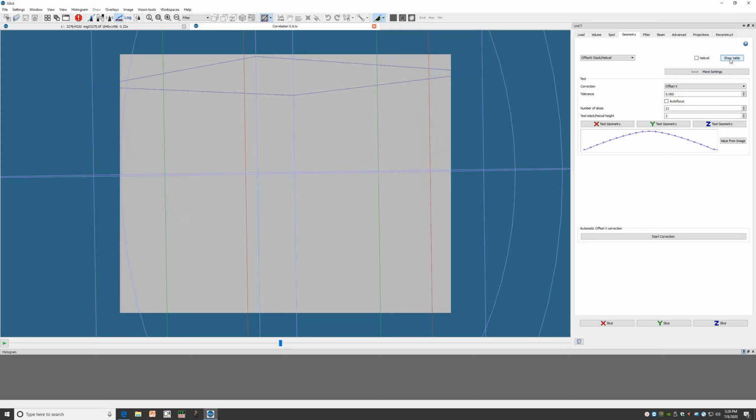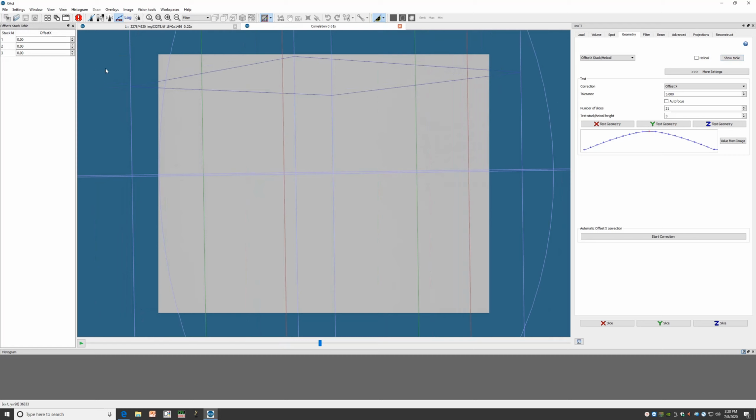We can see that by clicking Show Table. And over here we have the table of all of our x offset values. Since we had 3 stacks in this acquisition, we have 3 different x offsets that we can assign. For now, they're all set to 0 because we have not done the correction yet.